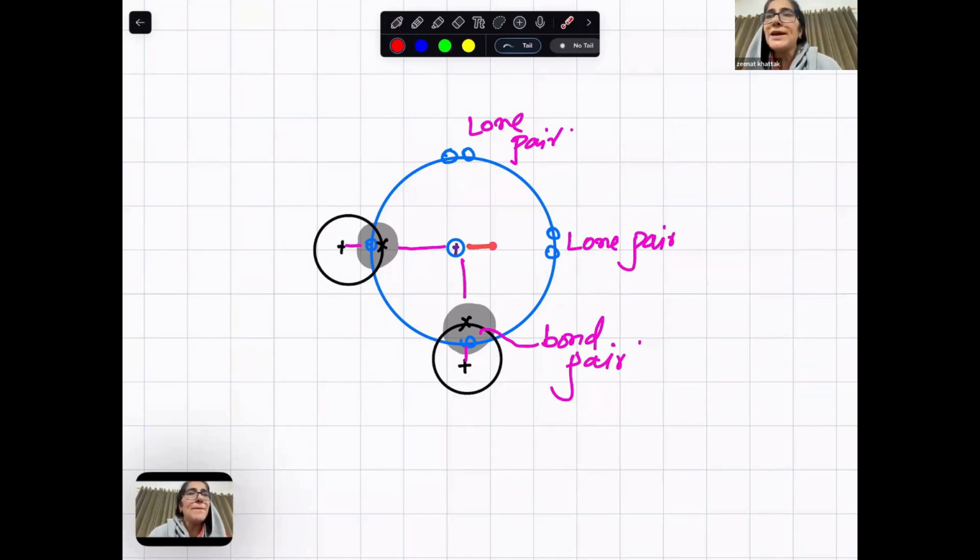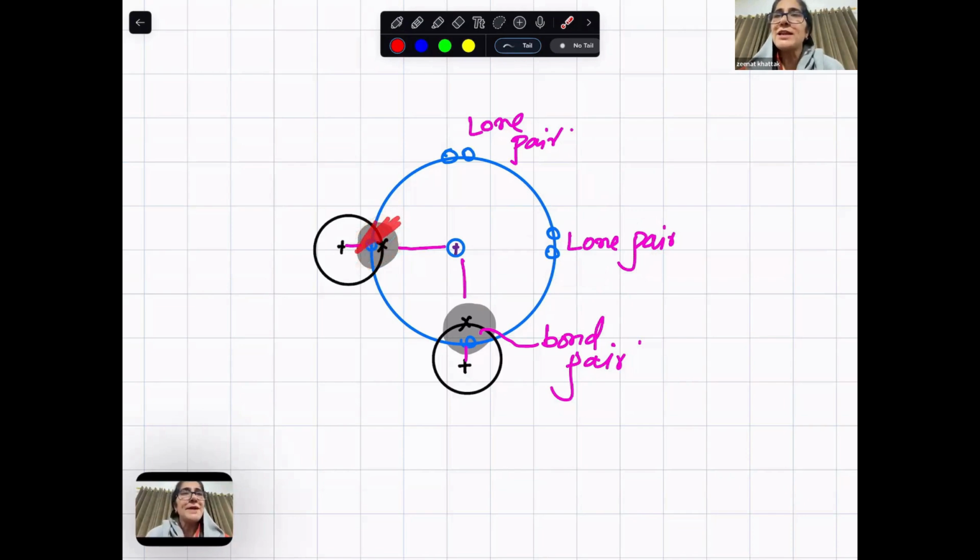The lone pair is attracted by one nucleus only, but the bond pair is attracted by two nuclei. So the bond pair is between two atoms, between two nuclei. One is attracting here, the other is attracting here, so it experiences more nuclear attraction.